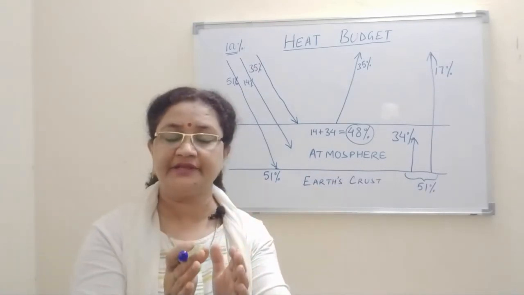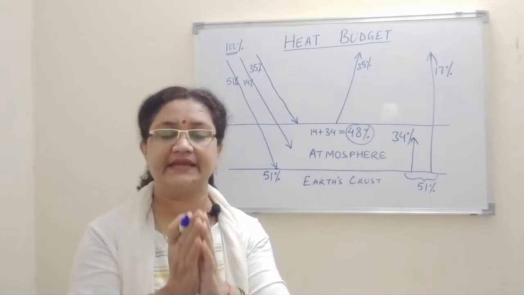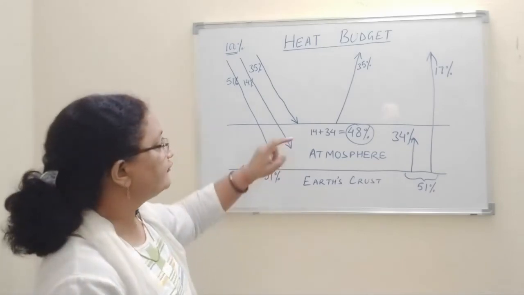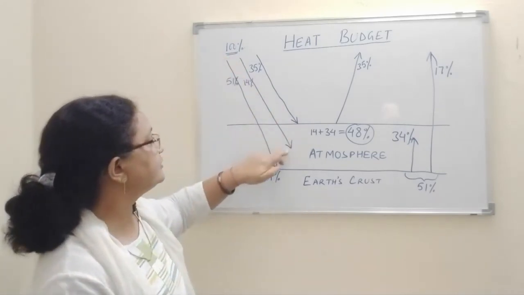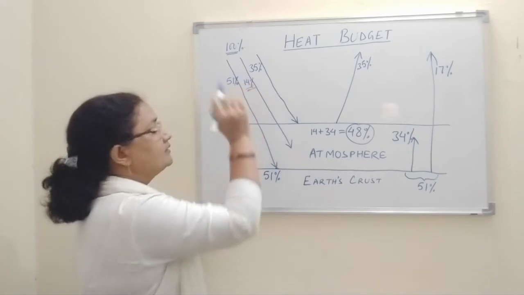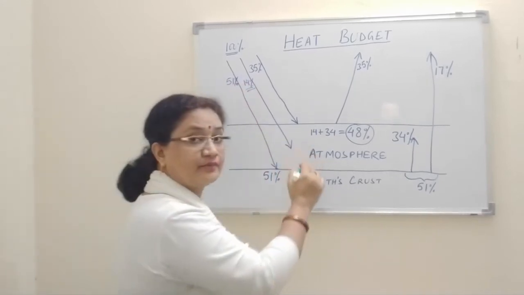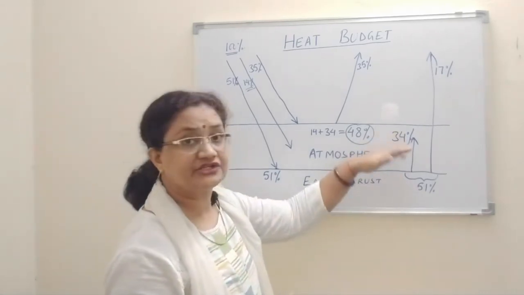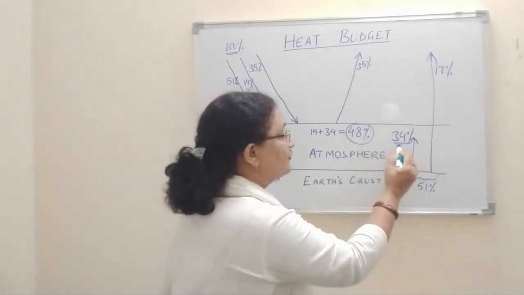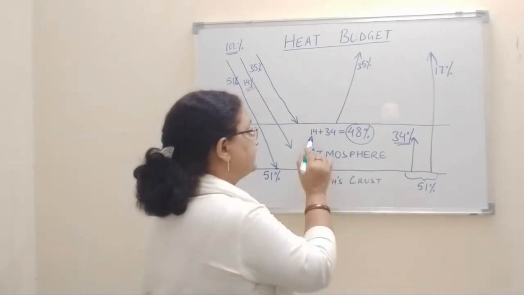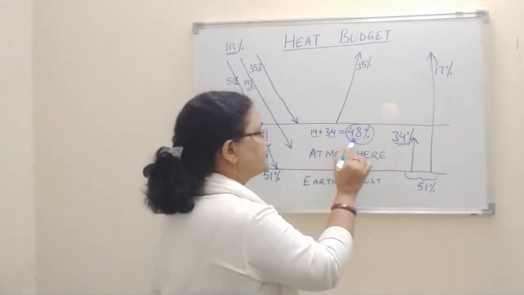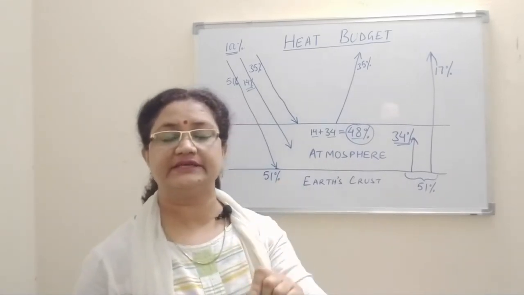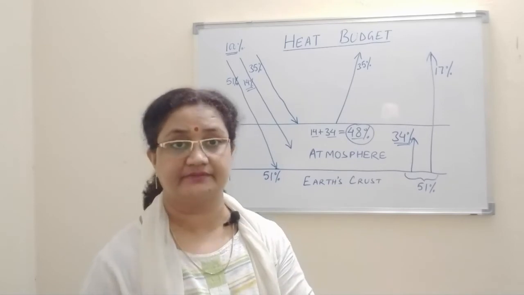Again I am repeating, the atmosphere of Earth gets a total heat of 48%. This is actually 14% from the solar radiation. You can see here this one, right? And it is absorbed by the atmosphere, and a major part of it is absorbed from the terrestrial radiation, that is actually 34%. Now when we total it, 14 plus 34, that makes 48%, right? And this is the total heat which is held by the atmosphere.